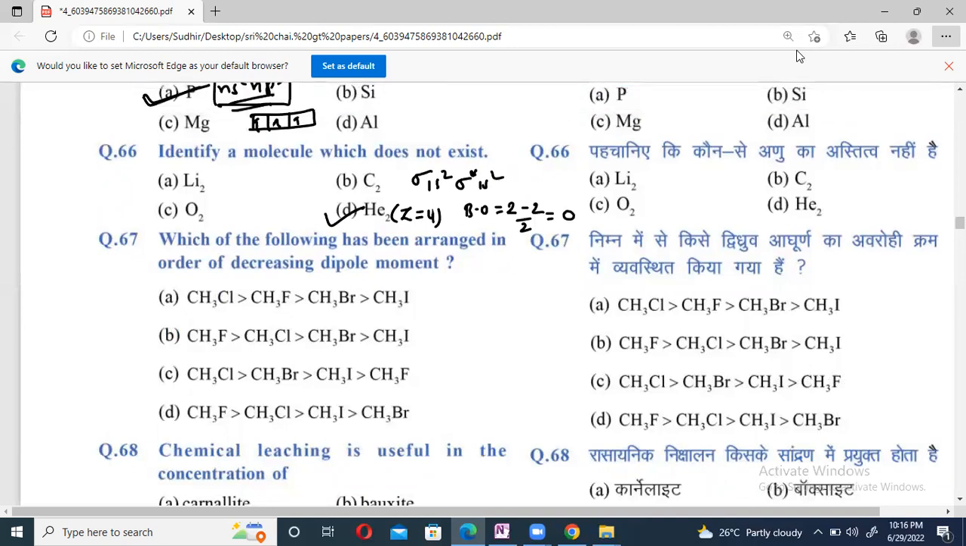Any molecule which has bond order equal to 0, that molecule does not exist. So option D is correct. 66, option D is correct.